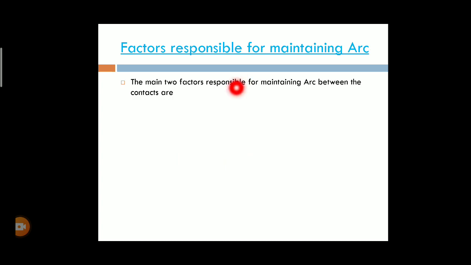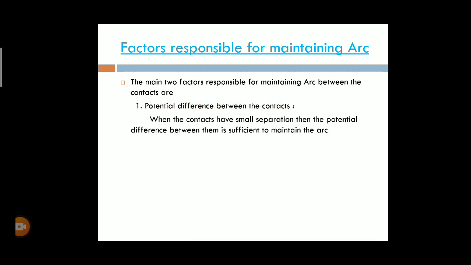The first one is the potential difference between the contacts of the circuit breaker. Due to the changes in voltage between the contacts and the medium, the arc will be increased.